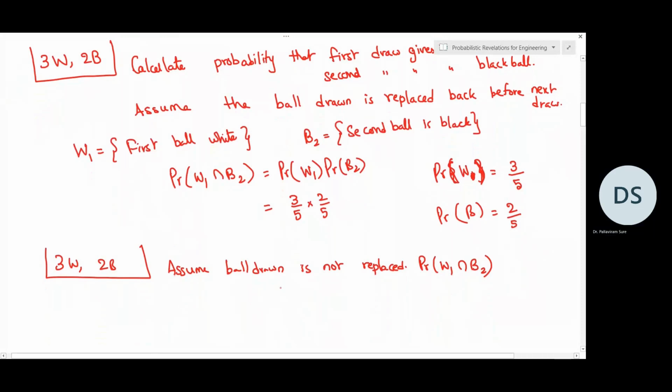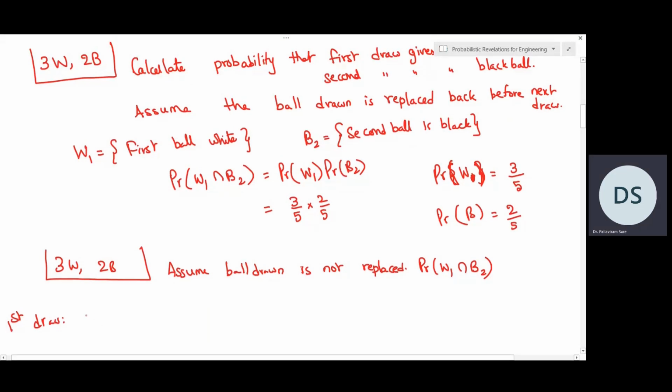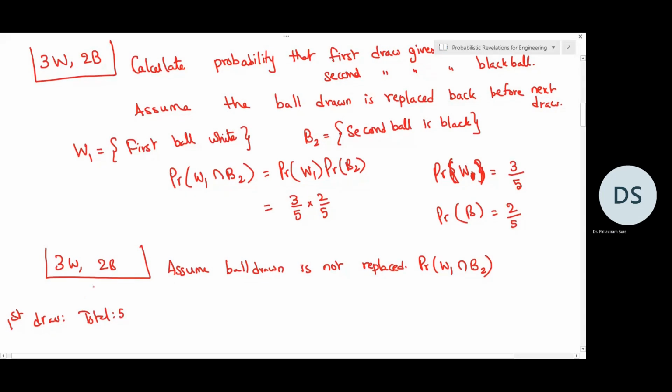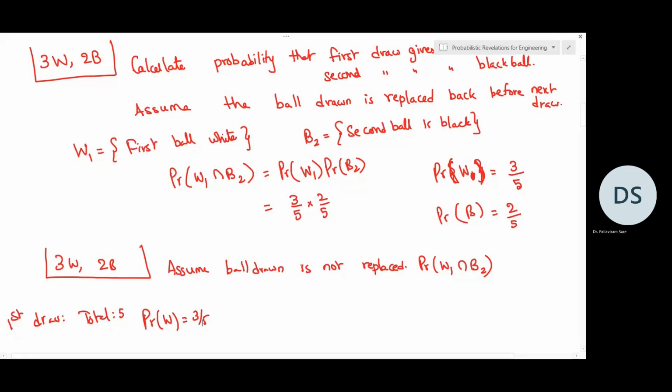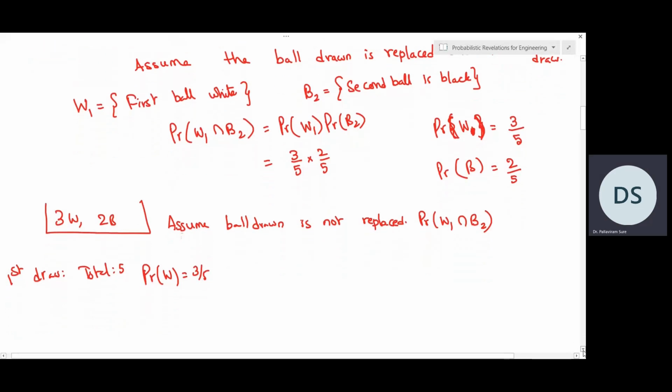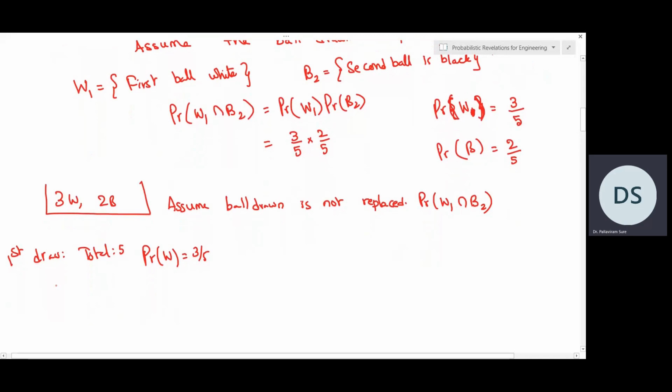This we will see. So now let us see whether these two events W1 and B2 are dependent or independent. Now first time when we draw a white ball, let me say first draw, there will be a total of 5 balls. And to draw a white ball, the probability will be 3 by 5. So probability of white will be 3 by 5 in the first draw. Similarly, probability of black will be 2 by 5, but we don't need black ball in the first draw, so we are not writing it.